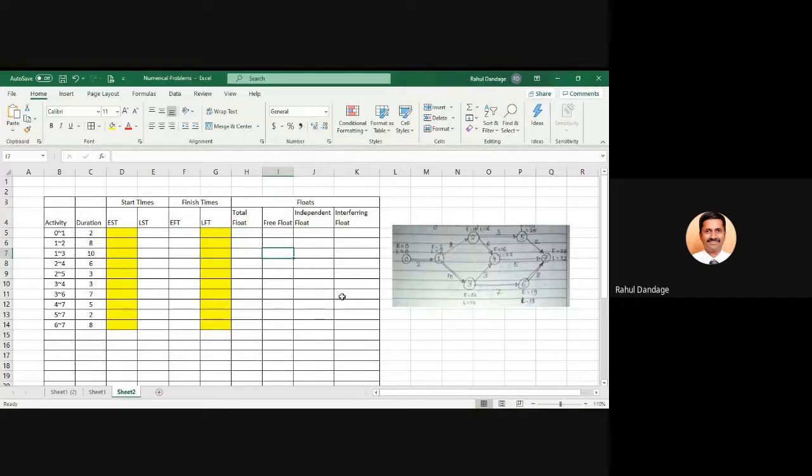Do you have this in mind? If I take 0 to 1, for 0 you have EST, for 1 also you have EST. For 0 you have LFT, for 1 also you have LFT. Correct? So which should be taken? Any confusion in mind, or you know what to do? What is your opinion? Which EST and LFT should we consider? Tail event EST, and head event LFT?